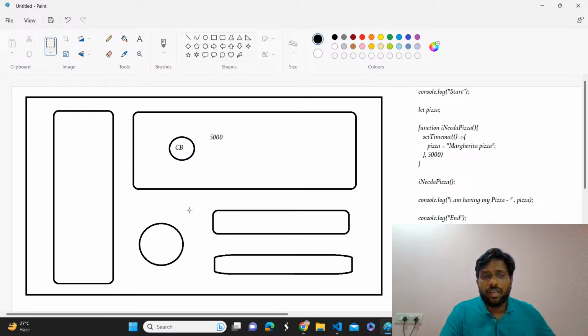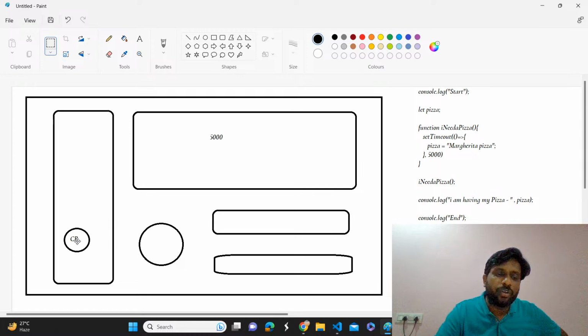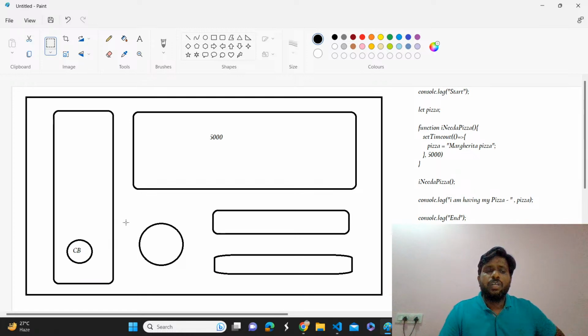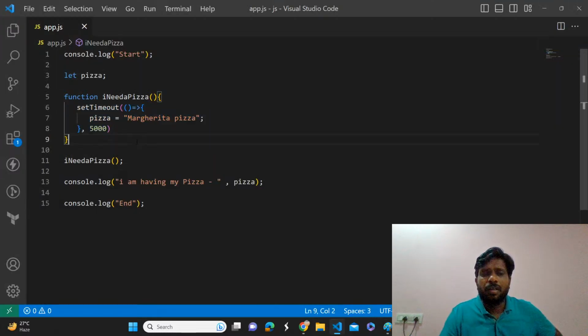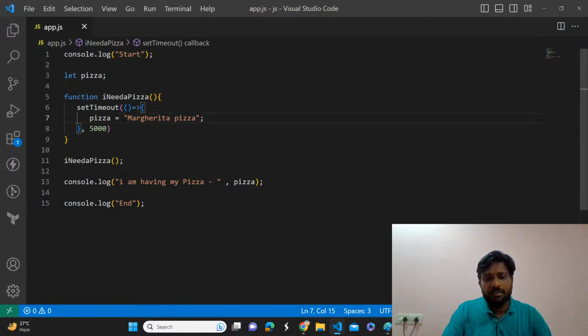Done. And after 5000 milliseconds, what will happen? It will push this callback function into the callback queue, the task queue, and the event loop will be there. Right now the call stack is empty, so it is going to execute this callback function. What is there inside the callback function? Value of pizza. We are just assigning what? Value to pizza. Margherita pizza. Very good.